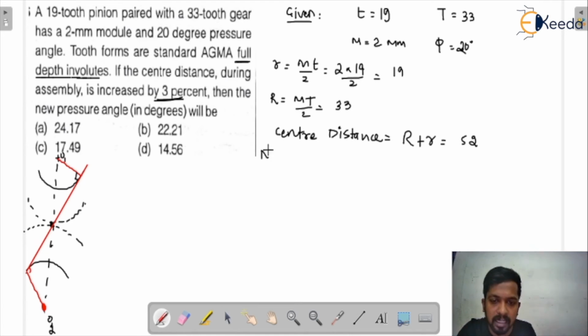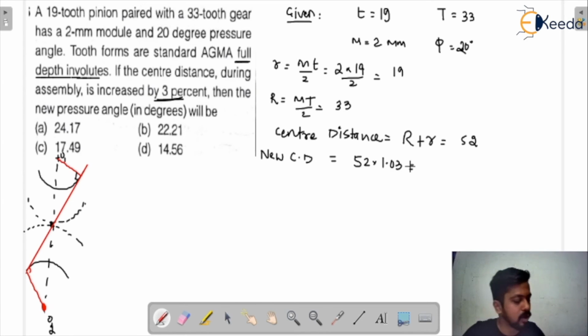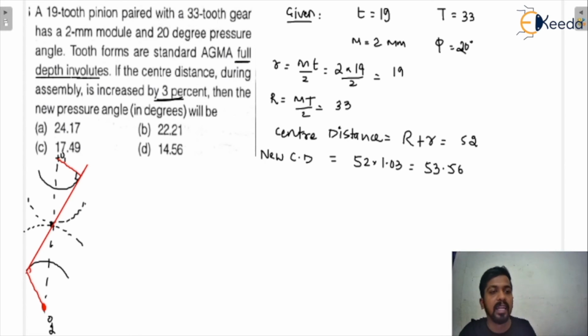So the new center distance is equal to 52 multiplied by 1.03, and when you multiply both of them, you will get 53.56. It is the new center distance after vibrations.